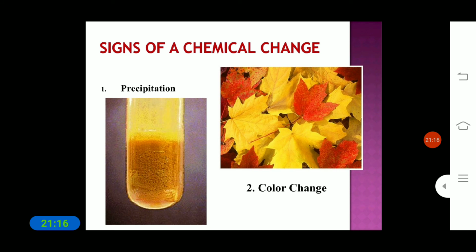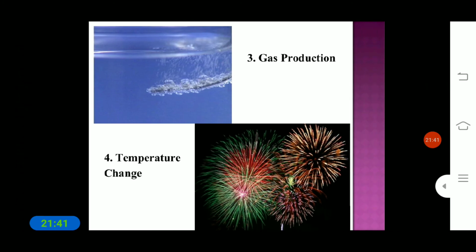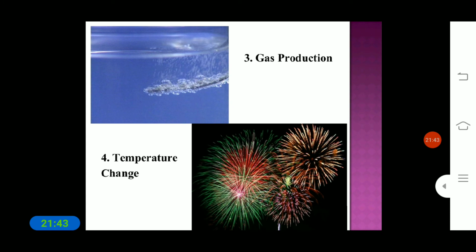Okay, the white color precipitate which comes when doing chemical reactions, and also color changes, for example dry leaves. Green color leaves become dry. It changes its color, the leaf gets dried, and again it could not be made into the original. Okay, so this is an example of what? That is chemical change.